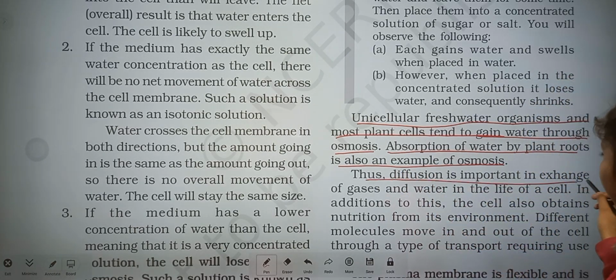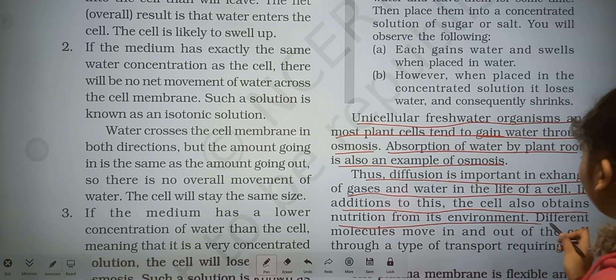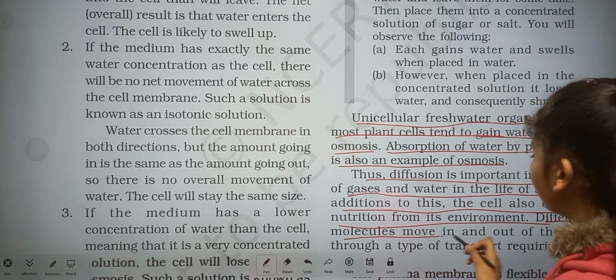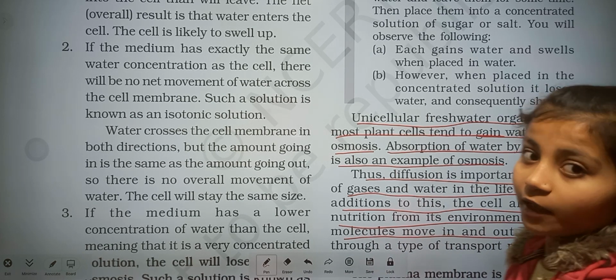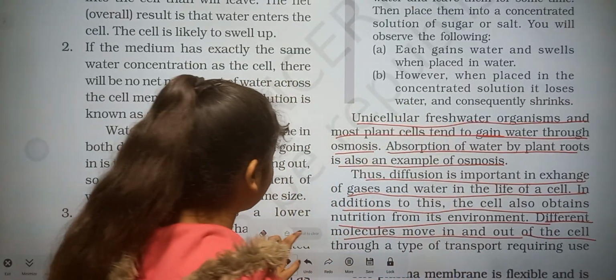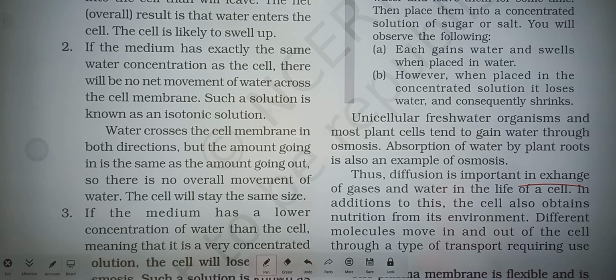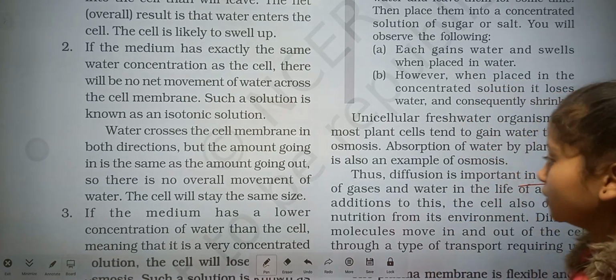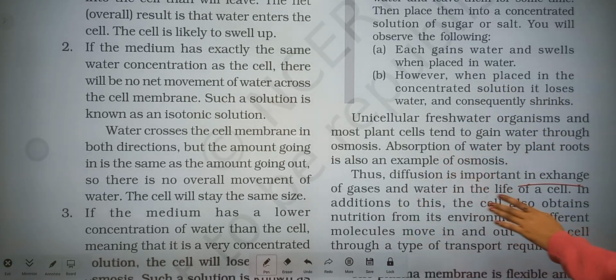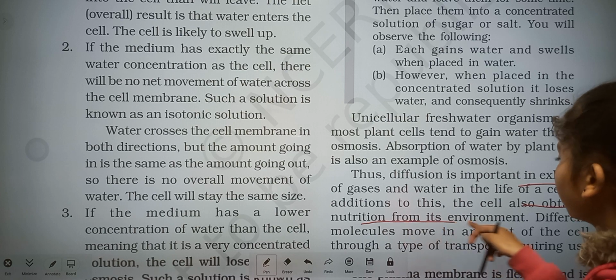Thus, diffusion is important in the exchange of gases and water in the life of a cell. In addition to this, the cell also obtains nutrition from its environment. Different molecules move in and out of the cell. It means it also helps us to get nutrition. Exchange of gases and water, in or out, inside the cell or outside the cell, and also obtaining nutrition from its environment.